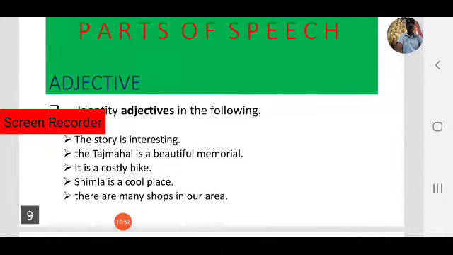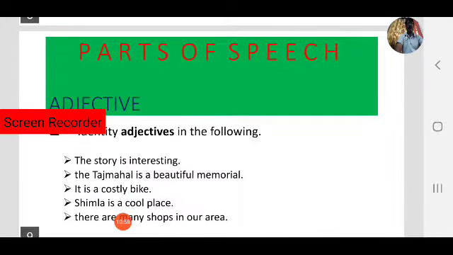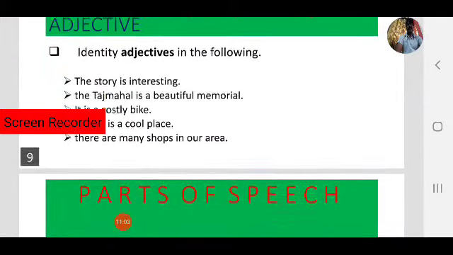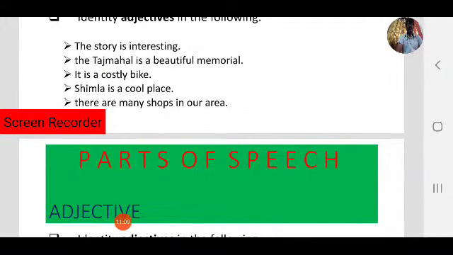Let us go into more details about adjectives. But before that, let's do a small exercise. Identify the adjectives in the following lines. There are 5 sentences. Read them and find out the adjectives. You know about adjectives. Yes, they give more information about a noun or pronoun. They express quality, quantity, number, etc.